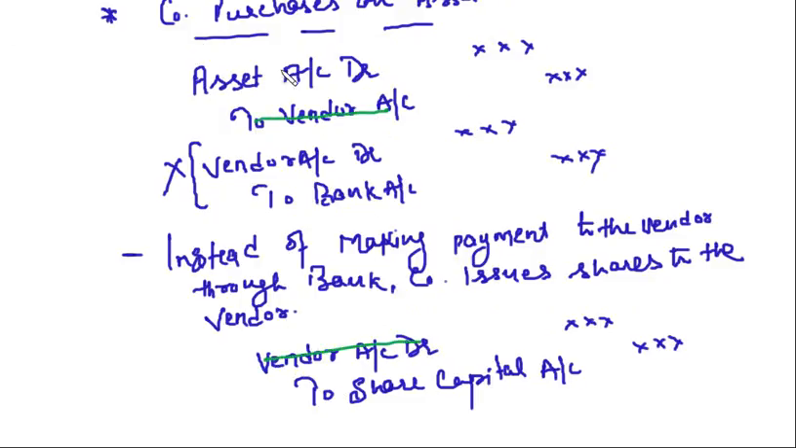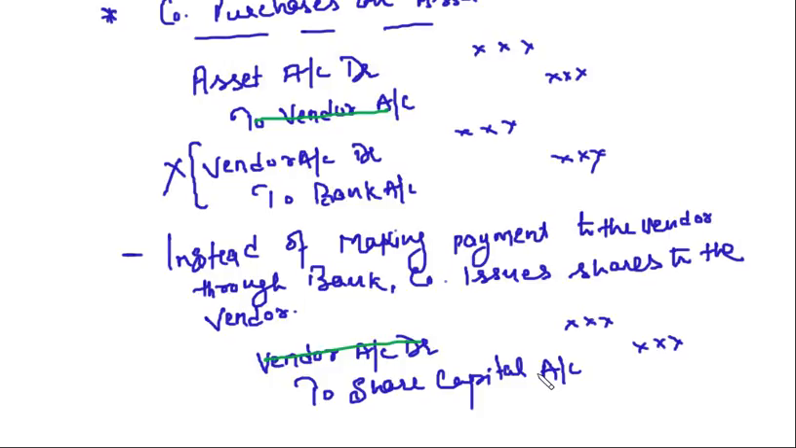What is the net effect? Asset account debit to share capital. We issued the shares and received cash; here we issued shares and received an asset. So cash has been substituted by an asset. Simply putting, cash has been substituted by an asset.